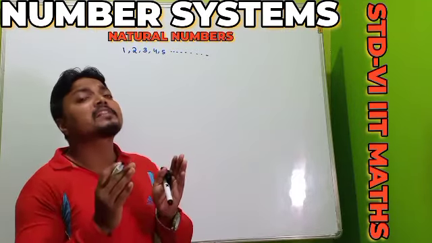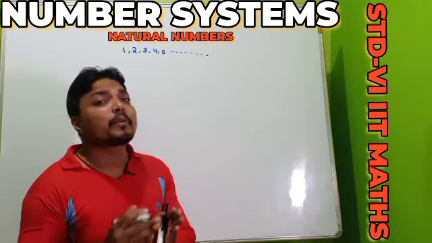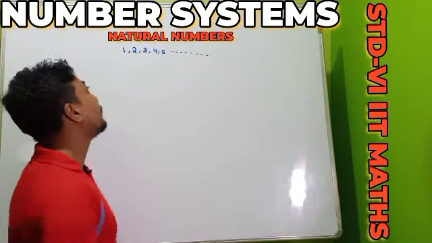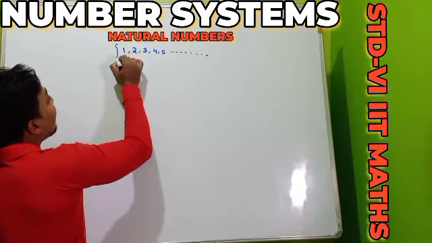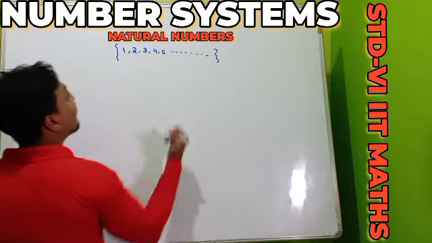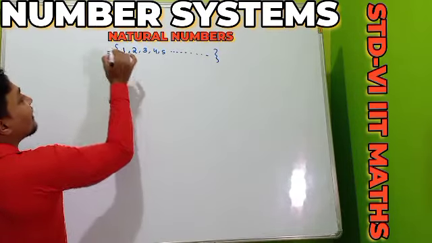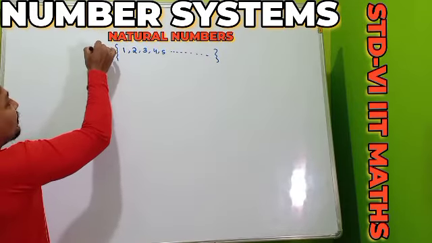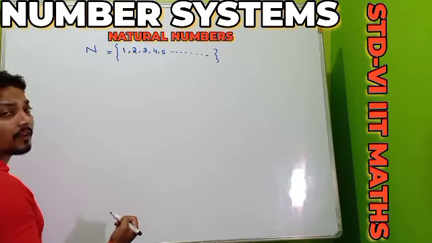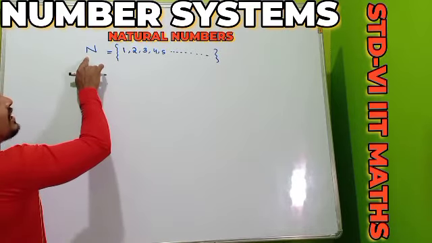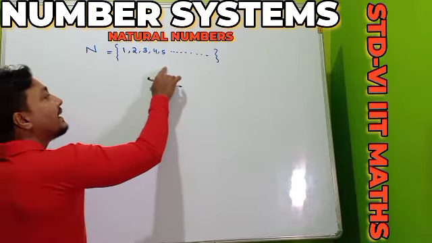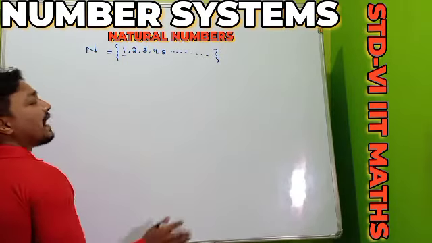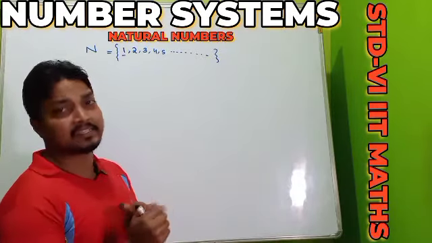And remember, the collection of counting numbers together is called our natural numbers. Here I am collecting them and keeping them within a bracket. This collection is called our natural numbers, and we can write it using the first letter, N for natural. So N represents the set of natural numbers. And remember, 1 is our smallest natural number, and the greatest natural number we cannot say.